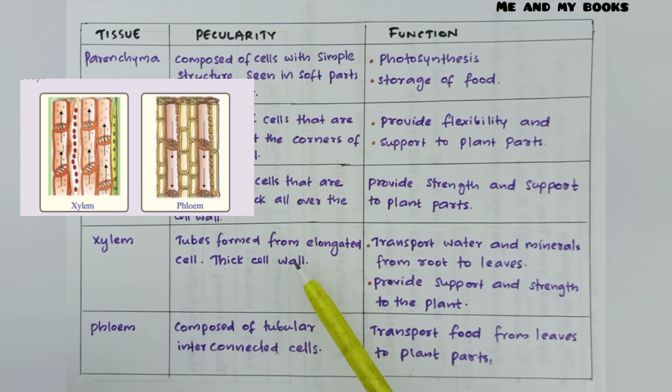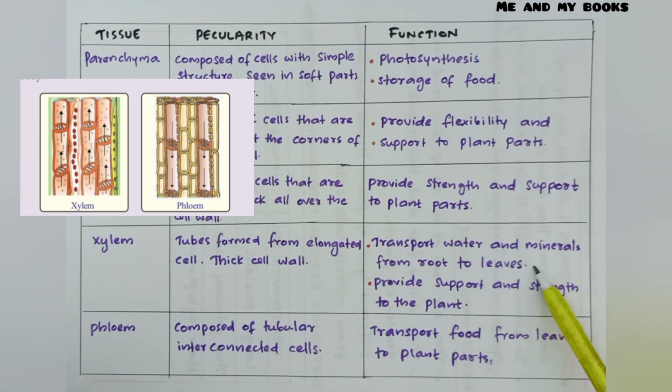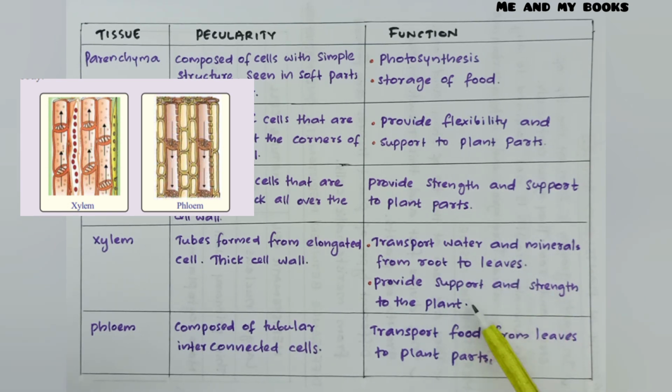Next tissue, xylem, tubes formed from elongated cells with thick cell walls. Their shape is in the form of a tube and they have thick cell walls. They transport water and minerals from root to leaves. Xylem transports water and minerals from the root to the leaves and also provides support and strength to the plant.